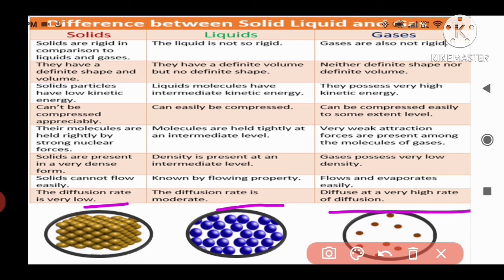We can simply say that diffusion depends on interparticle force of attraction and interparticle space. If the force of attraction between the particles is higher, the diffusion is lesser. If the interparticle space is higher, the diffusion is also higher. These are the properties of solids, liquids and gases.